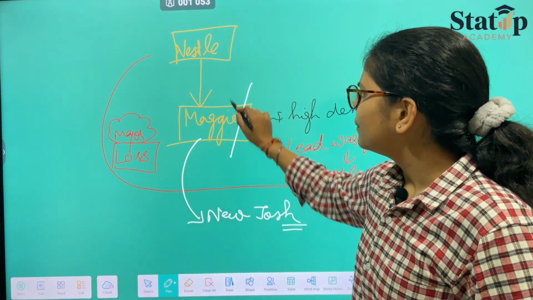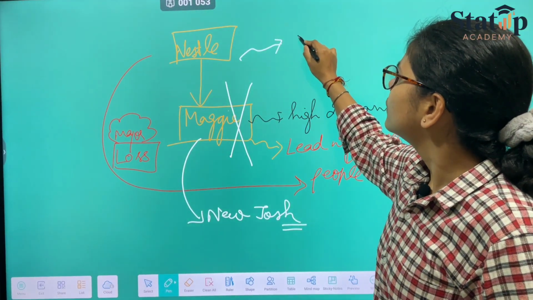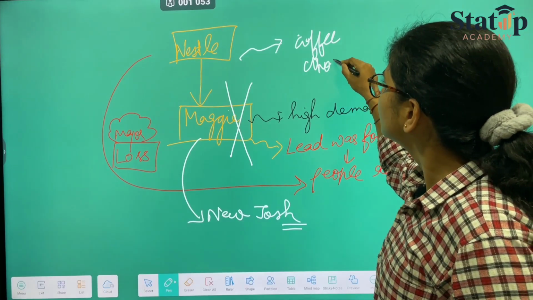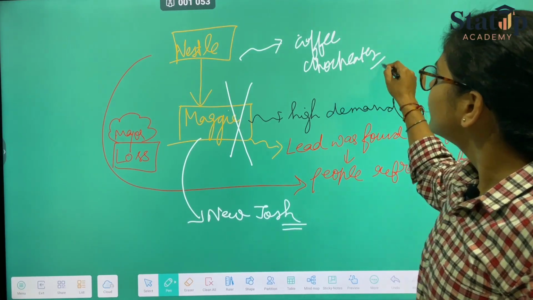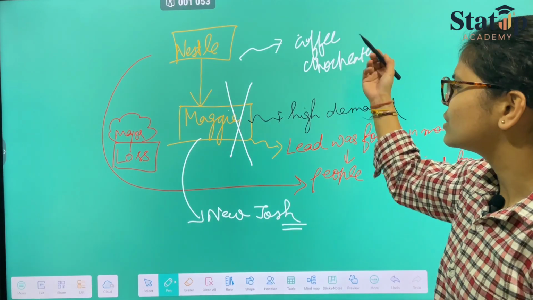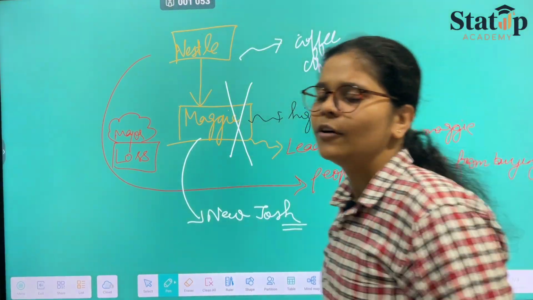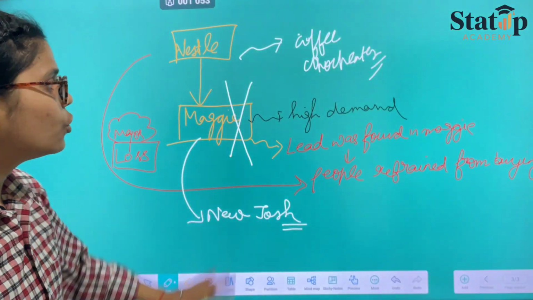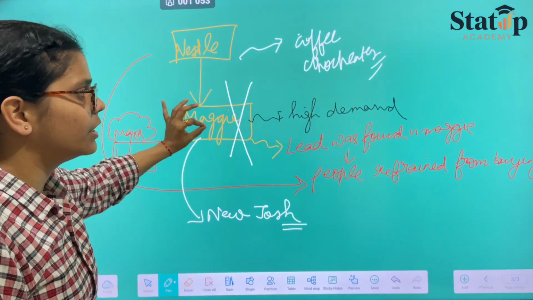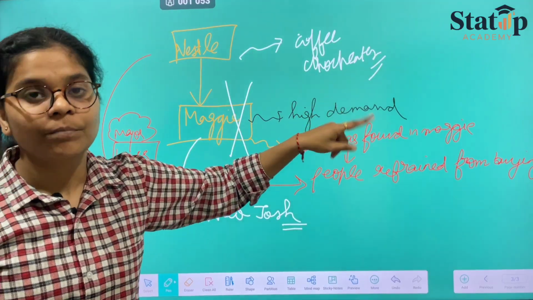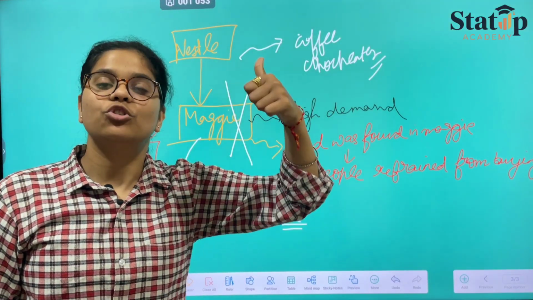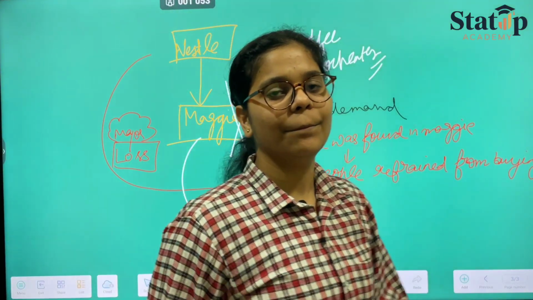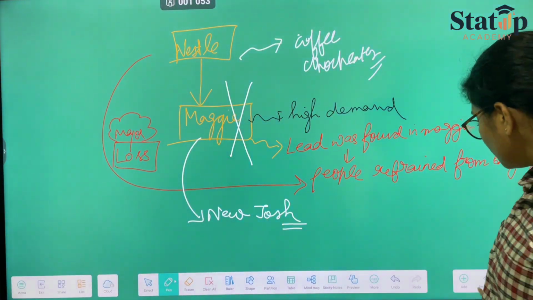They only banned Maggie. They never banned, say, coffee, they never banned chocolates, or juices, or shakes and all those things. They make cold coffee, shakes, and all those things. So nothing of that sort was banned except for Maggie. That was the faith that customers showed in the company. So that is basically the relation between the company and the public.